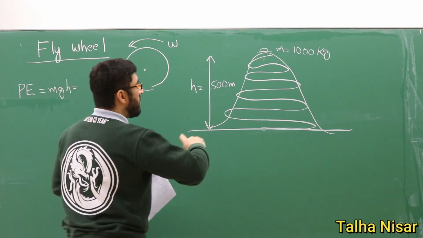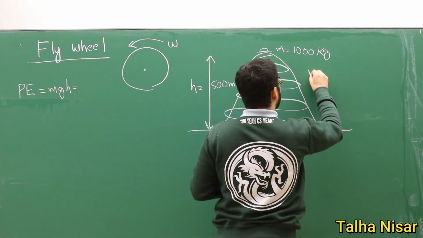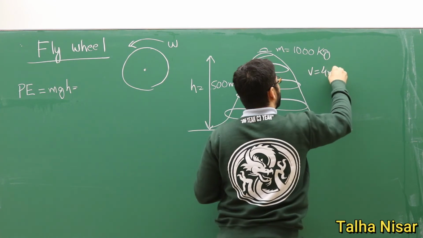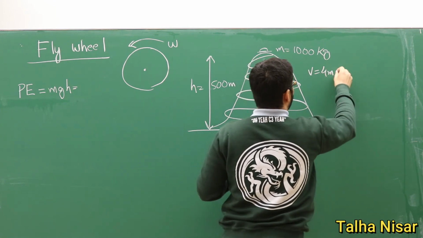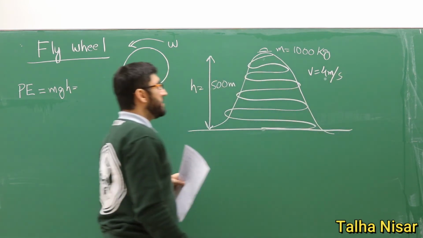So the speed of the car all the time is 4 meters per second, which is a very small speed here.